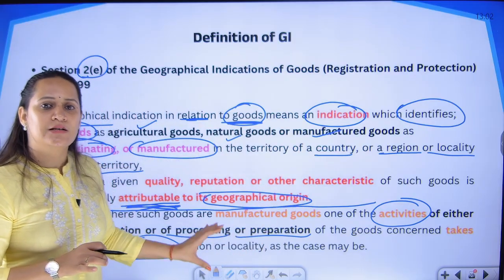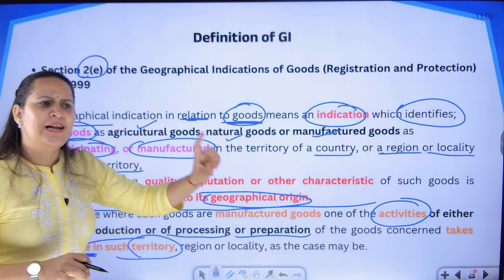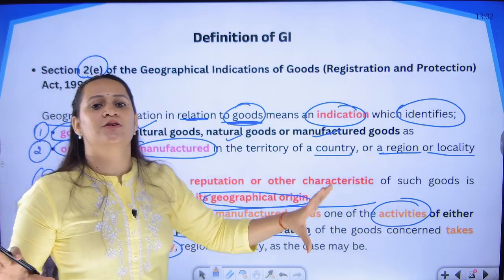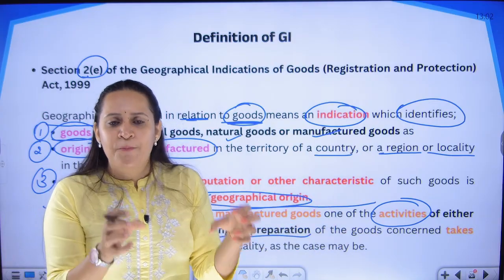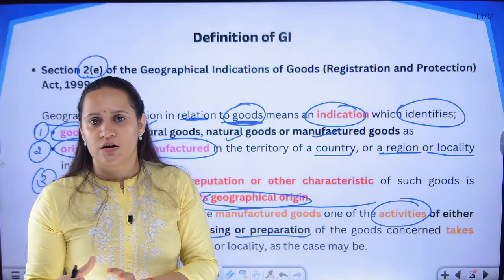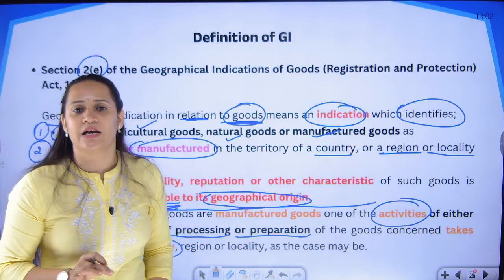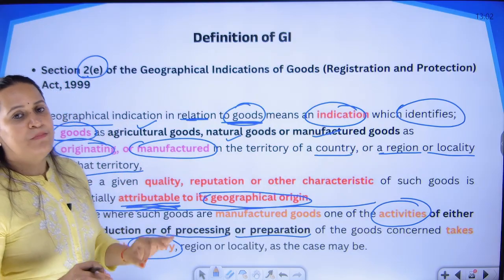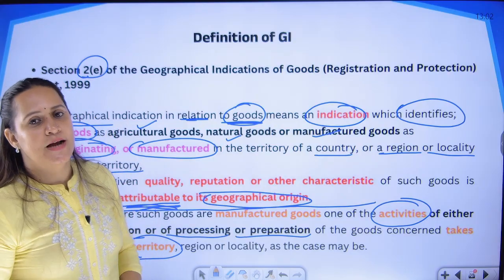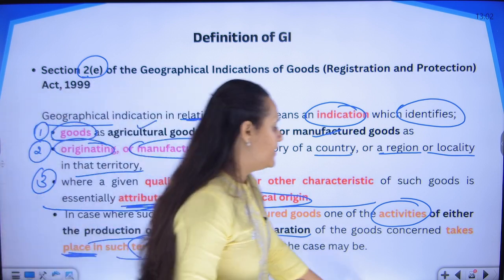That is the condition that has been attached for giving the GI tag to a manufactured product. Not necessarily the entire process should happen in that particular locality. One work, one process, one preparation work should be carried out mandatorily in the place of origin from where they are seeking protection. This is the definition that has been provided for the term GI under section 2 subsection E of the GI Act of 1999.